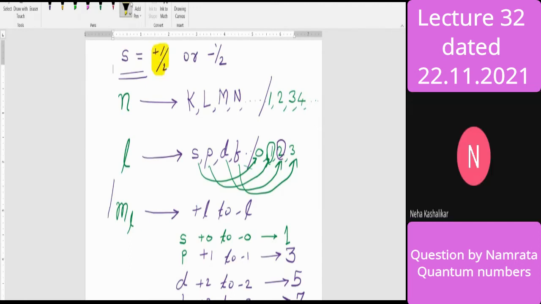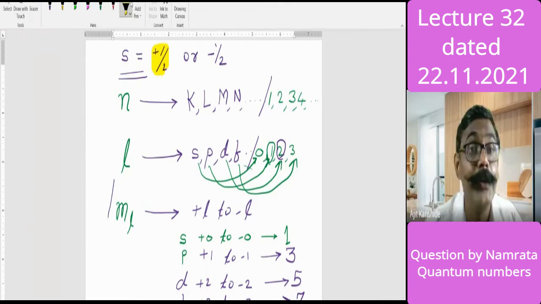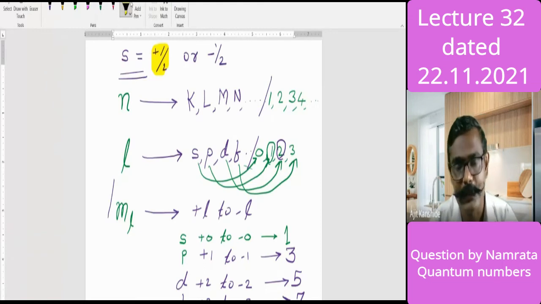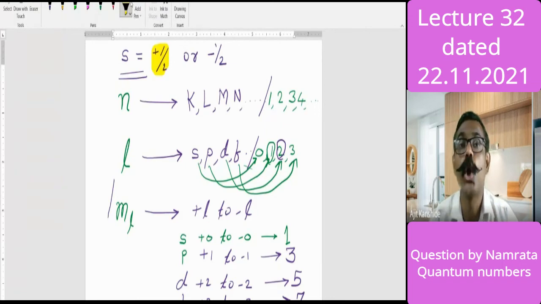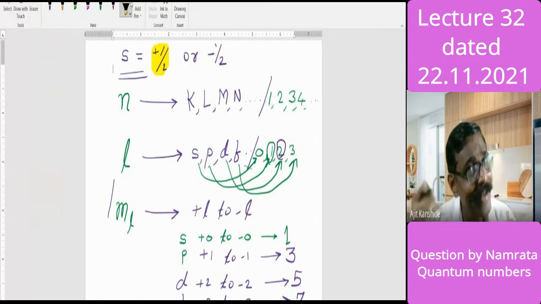My question is, plus half is the representation for the spin. What is that plus half? Namrata has given the answer: clockwise. Yes, it is in the book. Plus half means clockwise spin, and minus half means anti-clockwise spin, which is not perfectly correct, but we carry that notion.